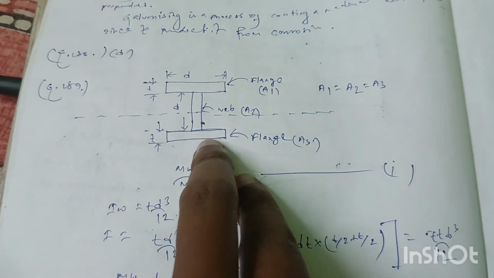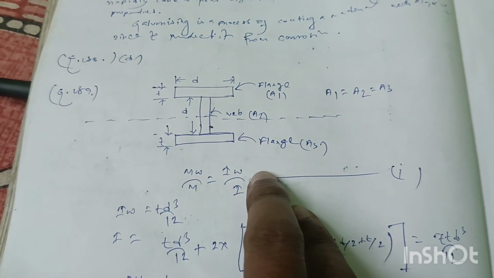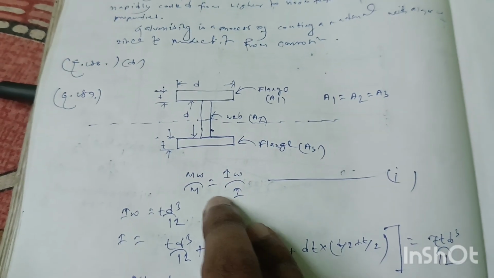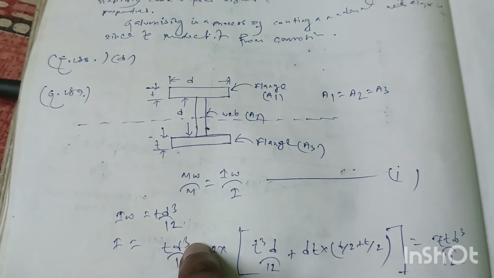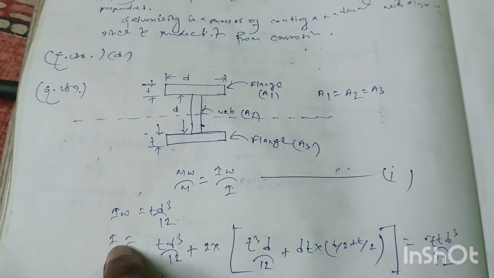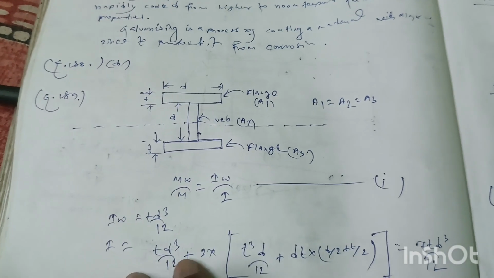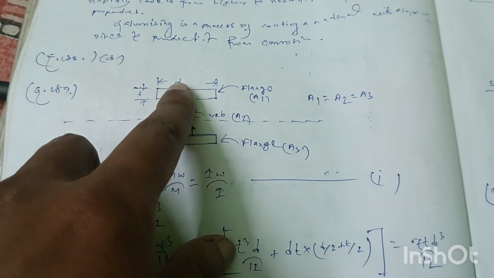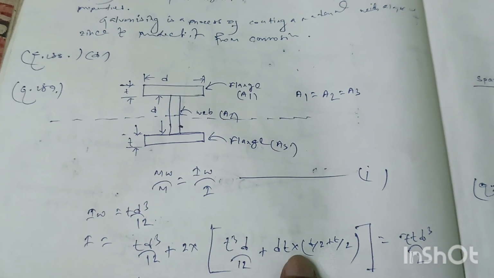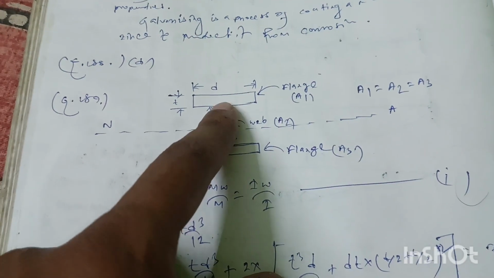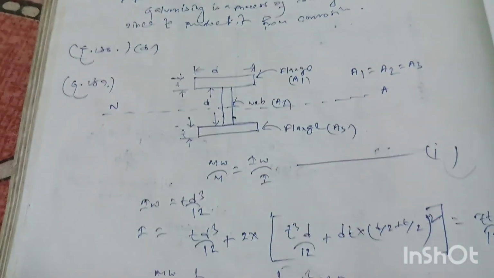Mw is the moment of the web and M is the moment of the whole section, Iw is the moment of inertia of the web, and I is the moment of inertia of the whole section. So the moment of inertia of the web will be t d cube by 12, and the moment of inertia of the whole section I will be equal to t d cube by 12 plus 2 into, for the top flange and bottom flange, T cube D divided by 12 plus D into T into (D by 2 plus t by 2) square.